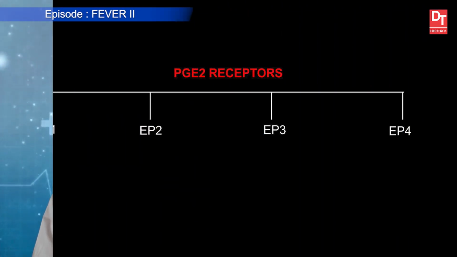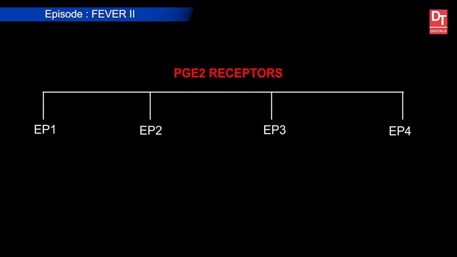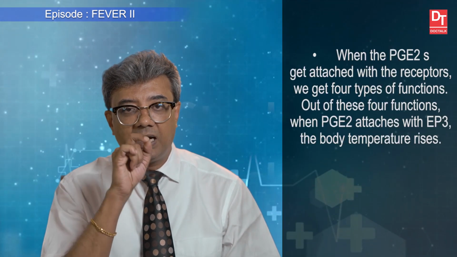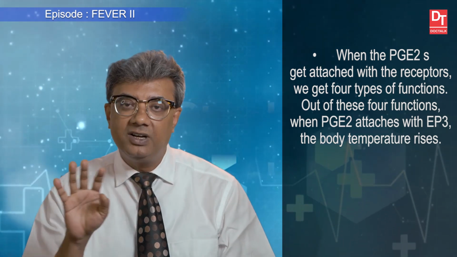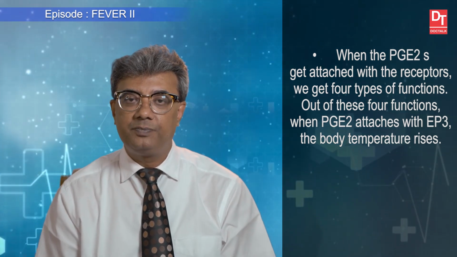PGE2 is having 4 receptors: EP1, EP2, EP3, EP4. When PGE2 attaches with these receptors, we are getting 4 different type of functions.